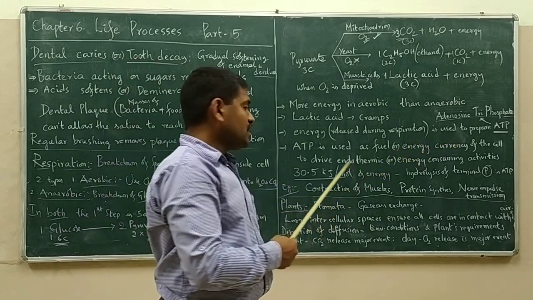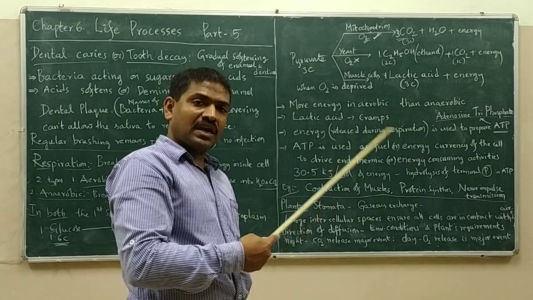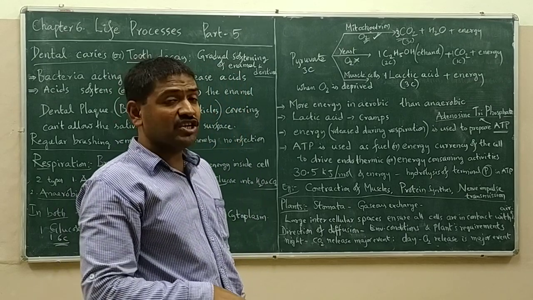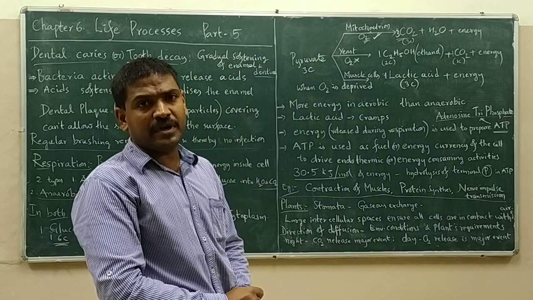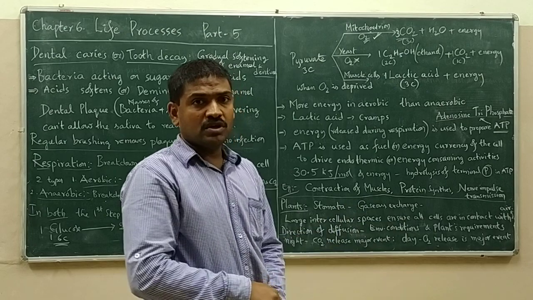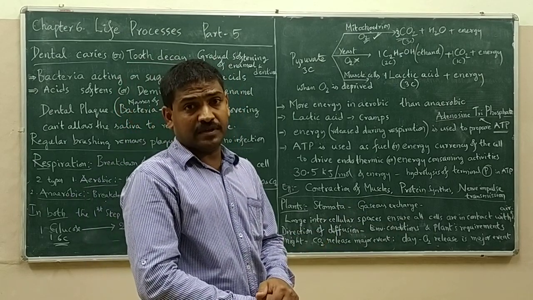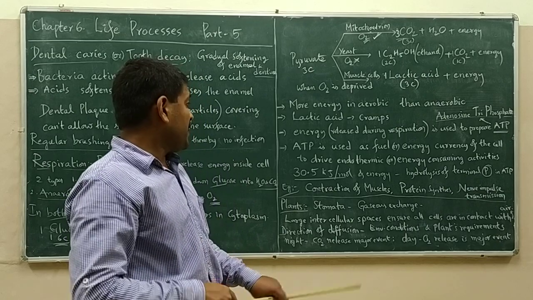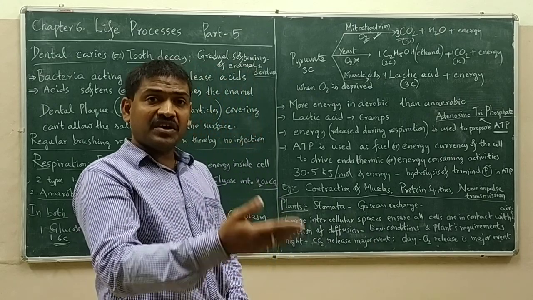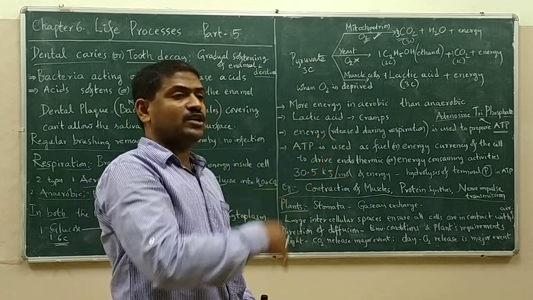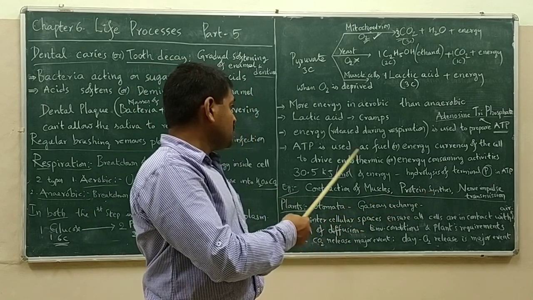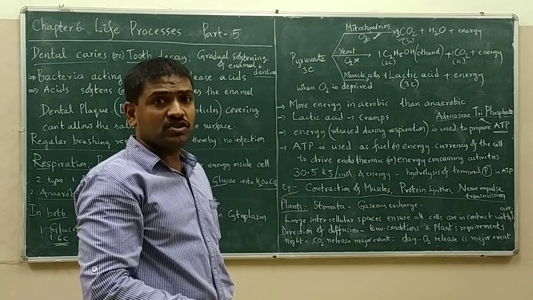This energy is used to drive, that is, to carry out, the endothermic, or energy requiring, activities of the cell. Endothermic means energy is taken in. Exothermic means energy is released out. Cellular respiration is an exothermic activity because energy is released out. Whereas many activities like contraction of muscles, protein synthesis, and nerve impulse transmission take energy in order for the process to be carried out. In all these activities, energy that is stored in the form of ATP is utilized.